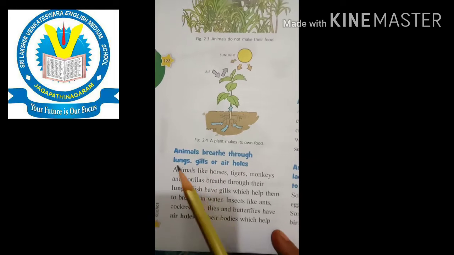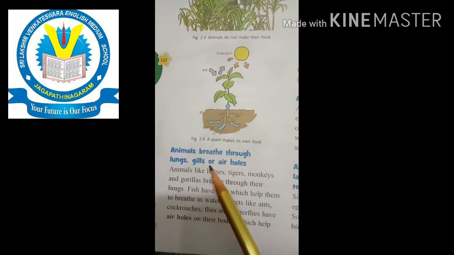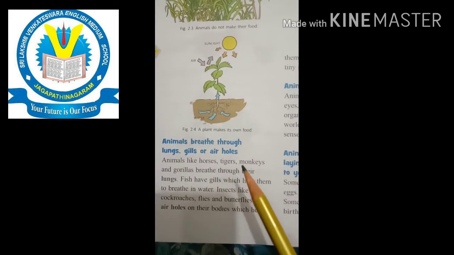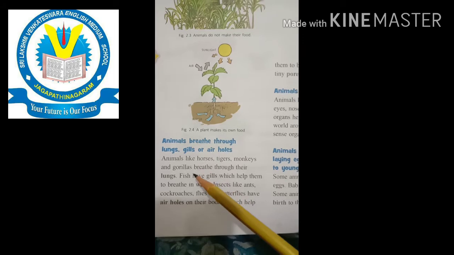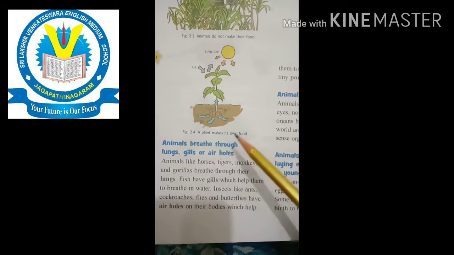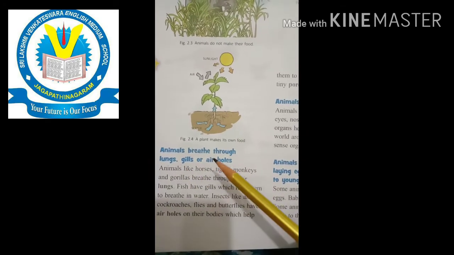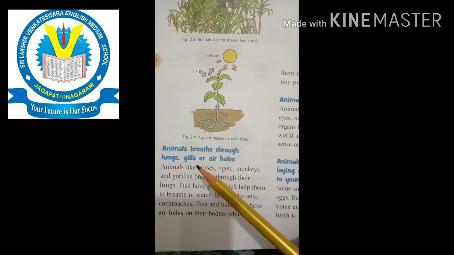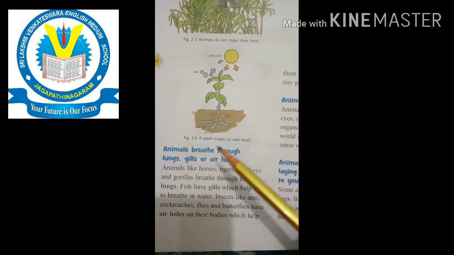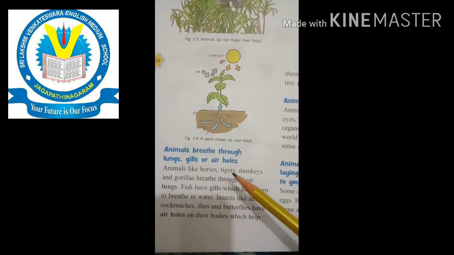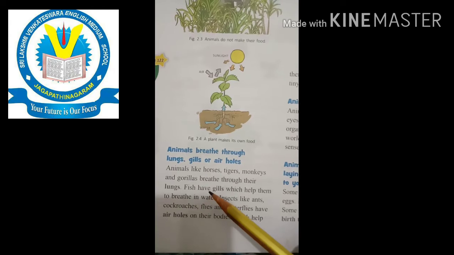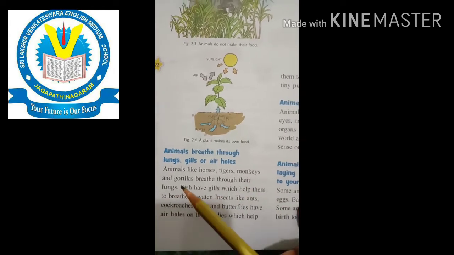And next, animals breathe through lungs, gills, or air holes. Okay, so different animals breathe with different organs. Animals like horses, tigers, monkeys, and gorillas breathe through their lungs.